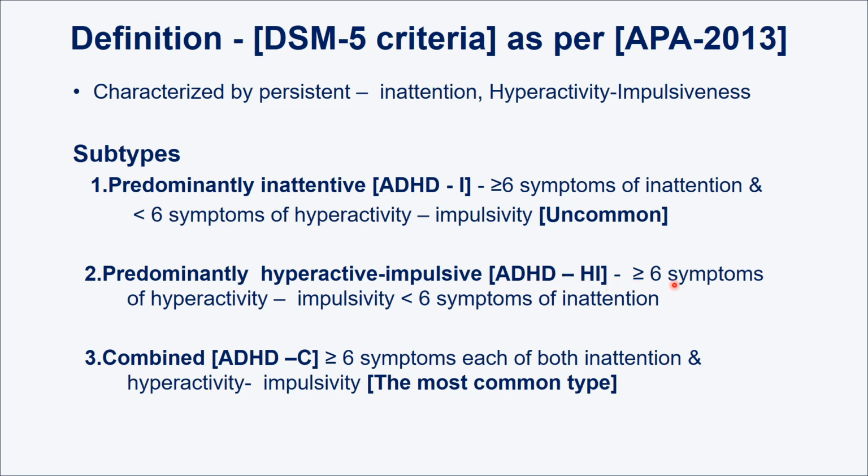Number 2 type is predominantly hyperactive-impulsive, known as ADHD-HI. So here there are 6 or more symptoms of hyperactivity and impulsivity, and less than 6 symptoms of inattention. And number 3 is combined, that is ADHD-C. This is the commonest type of ADHD we see. In this, 6 or more symptoms each of both inattention and hyperactivity, impulsivity should be there to say this is a case of ADHD. So we'll see what are those criteria.